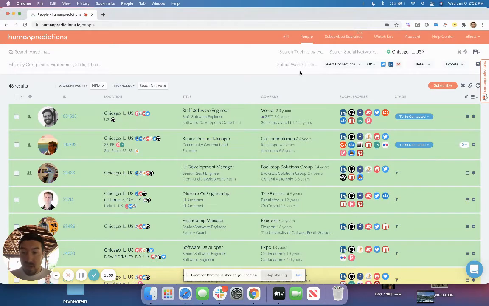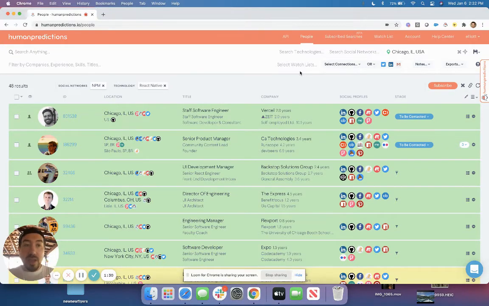What are they up to on Stack Overflow? What are they up to on Meetup? And by using those other communities as a proxy, we can have a much better understanding of their skills, especially if they're newer skills like React Native. I tell people the newer a technology is, the more underrepresented it will be on LinkedIn, because the further into the future we get, the less these engineering folks really need LinkedIn in terms of having career mobility. The opportunities are finding them regardless.